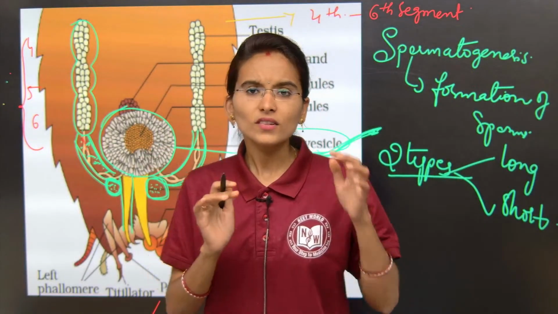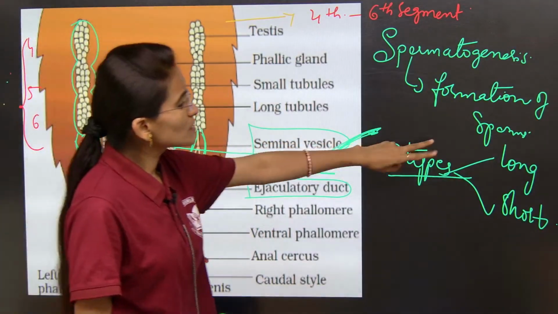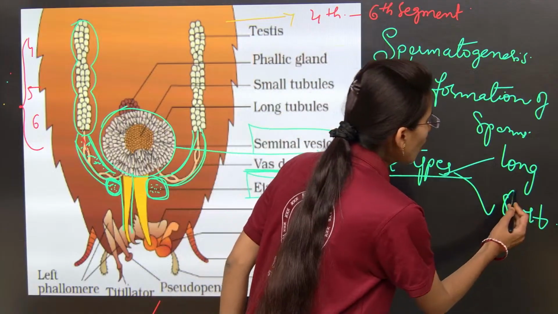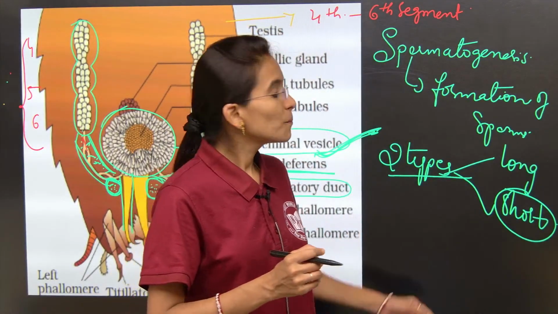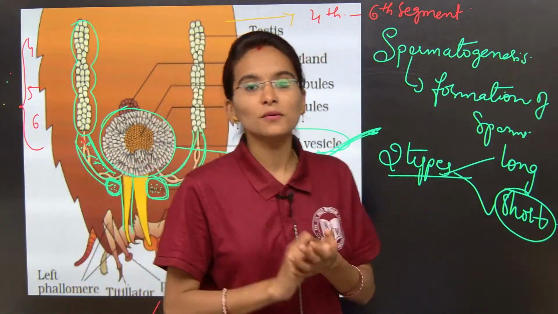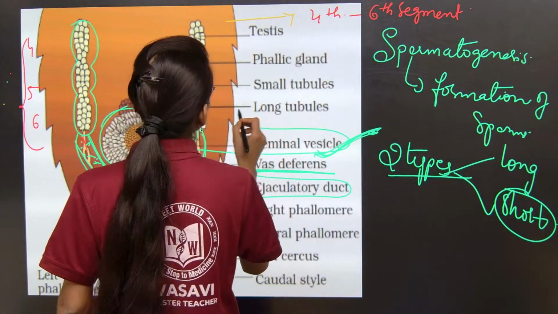Now all of you clearly listen. In both the tubules, mainly the short tubules from the mushroom shaped gland are involved in giving the nutrition to the sperms. In the mushroom shaped gland, can you see here? This will be the long tubules.